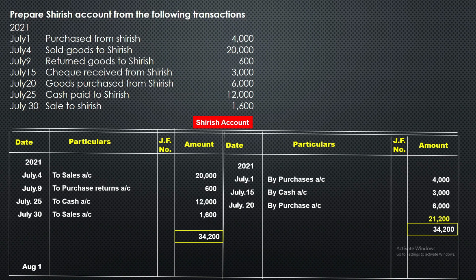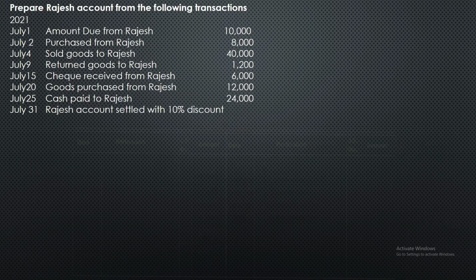In front of 21,200 we should write July 31 by balance 21,200. So immediately opposite side August 1st to balance BD, amount 21,200. This is the simple way to do ledger account, my dear students. So very simple. Already just now I have sent some problems, so you have to practice. Then I am going to show one more question here.